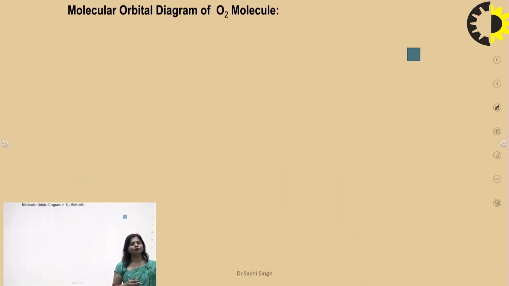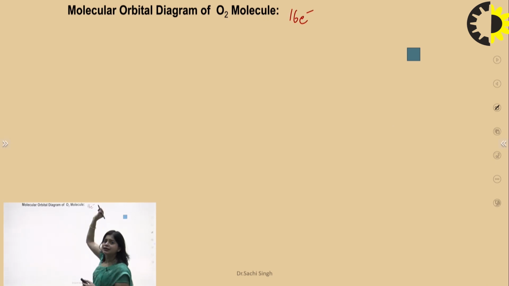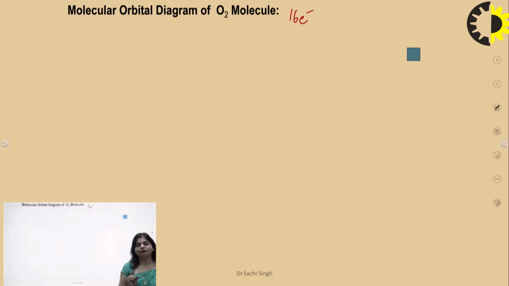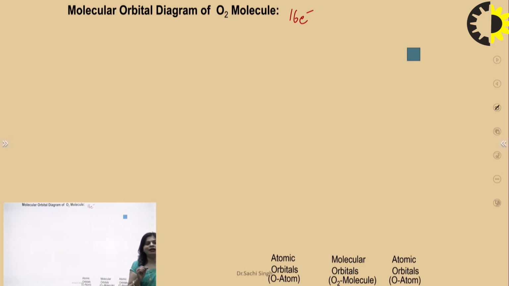Now comes the next molecular orbital diagram, that is the oxygen molecule. In the oxygen molecule, firstly we calculate the total number of electrons. So in oxygen, the total number of electrons is 16. So which case follows here? We follow the second case. So what will happen in case second? In case second, for p orbitals, firstly written sigma 2p x and then pi 2p y, pi 2p z.